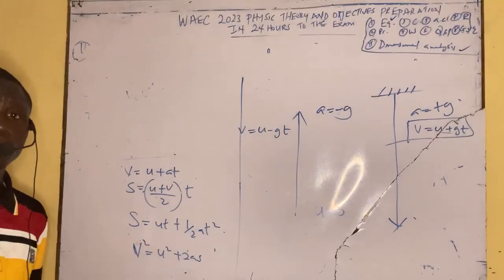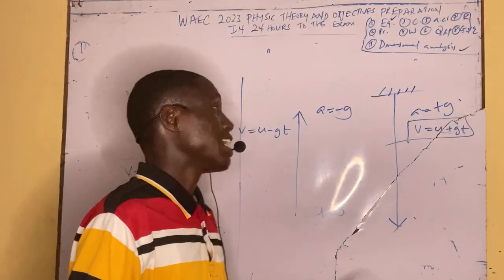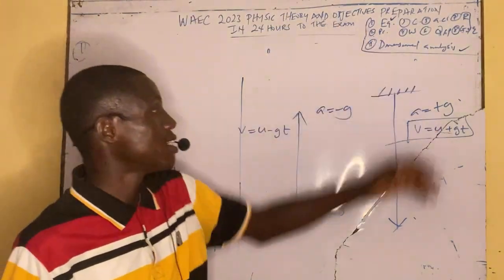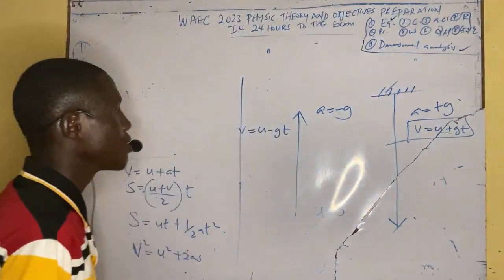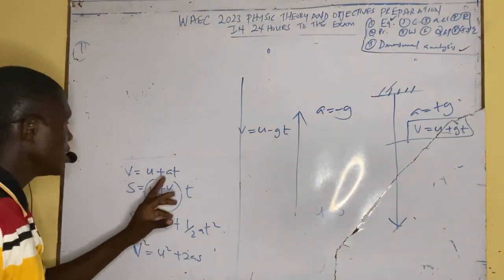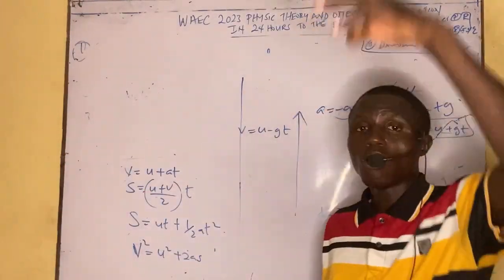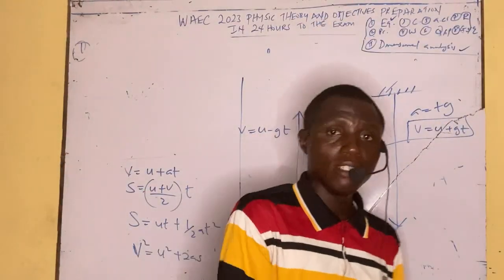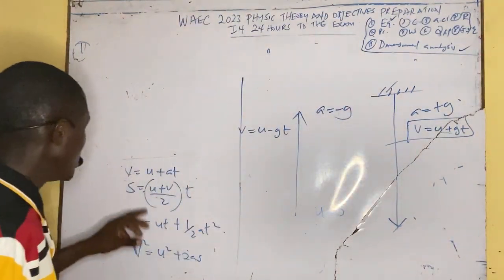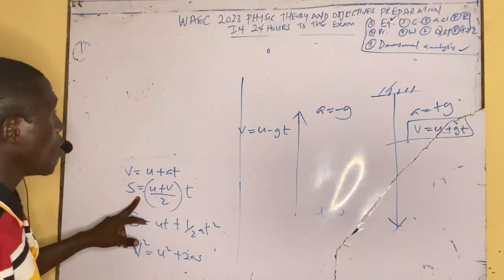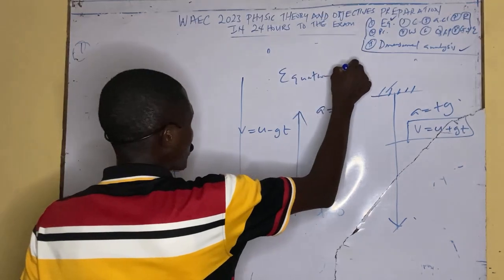If you understand this very well, you'll be able to solve motion under gravity. In fact, you'll be able to use it for projectiles, because there are some projectiles that involve throwing from down. You might be on the top and someone throws up and down. So equations of motion under gravity have to do with how to manipulate your a, whether it's coming down or going up, minus g or plus g, when v is equal to 0 or when u is equal to 0.